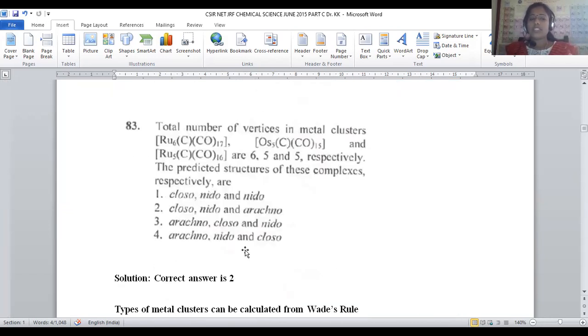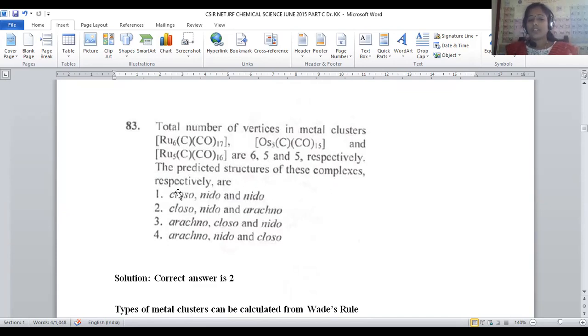Let us move on to question number 83. Total number of vertices in the metal cluster: Ru6C(CO)17, Os5C(CO)15, Ru5C(CO)16. How many vertices are present? For ruthenium 6, we have 6. Osmium 5, we have 5 vertices. Ruthenium 5, again 5 vertices are there. So here, the number of vertices is simply equal to the number of metals present in the given cluster, right?